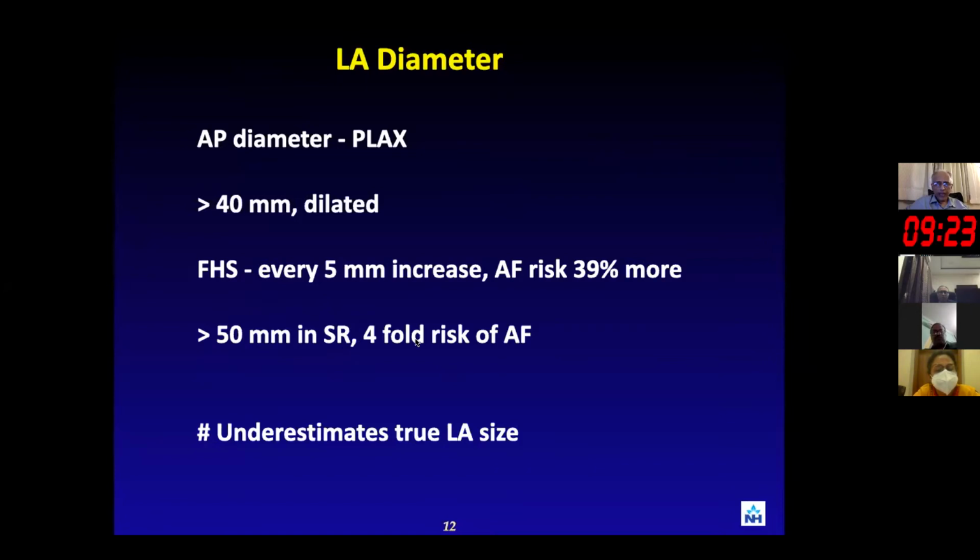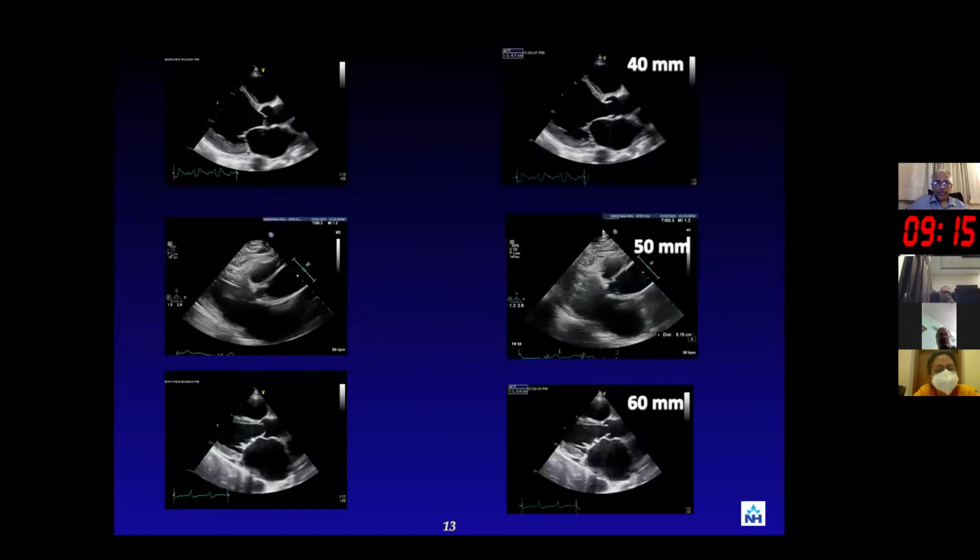But the problem with LA diameter is that it underestimates true LA size, because the LA can expand in multiple directions. So this is how you can look at LA size. The top one shows that it is around 40 millimeters, low risk. And as the size starts to increase, you can see that the risk of developing atrial fibrillation starts to go up. And the last row shows that the patient has already developed significant left atrial dilatation and AF. So the size of the LA matters, and it is very important that we monitor this very basic and very simple parameter.